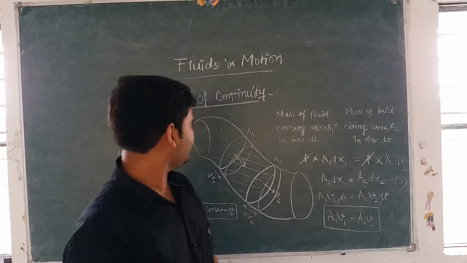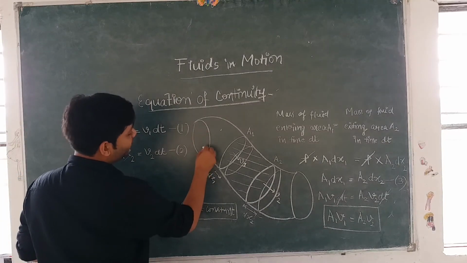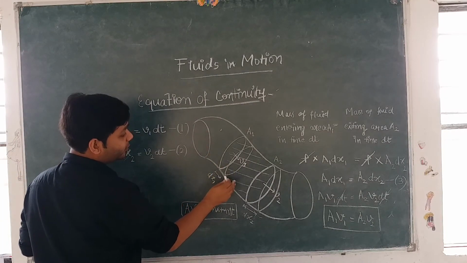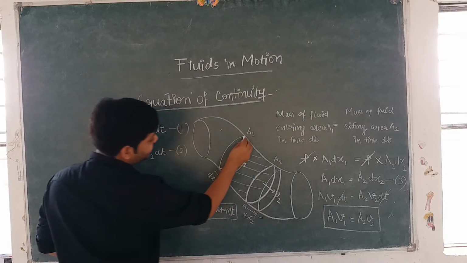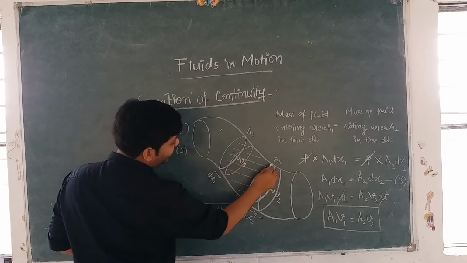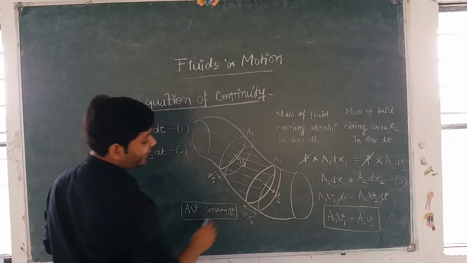Okay? So equation of continuity, what had we just discussed. This is the tube of non-uniform cross-sectional area, and we have considered some volume of the liquid, and let's say the cross-sectional area is this A1 from where the fluid enters, and this cross-sectional area is A2 from where the fluid exits.